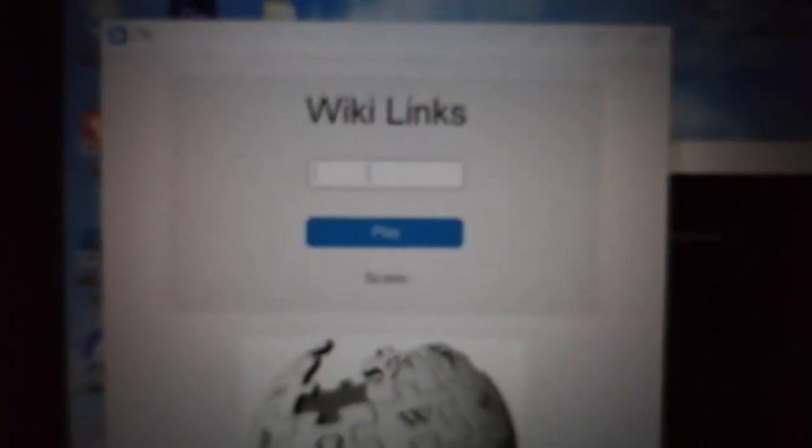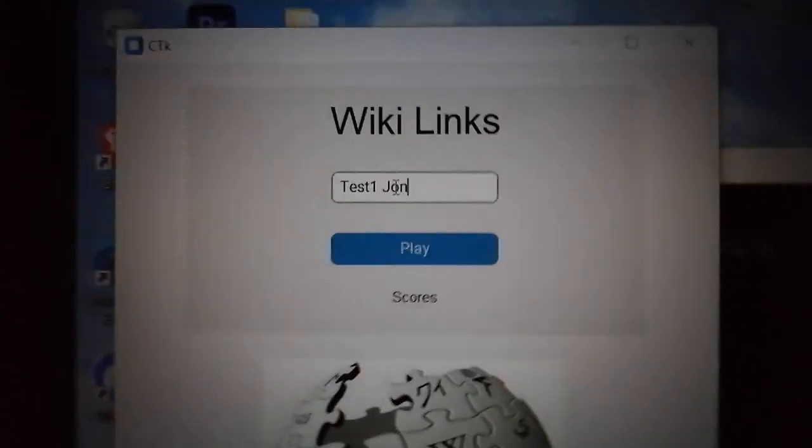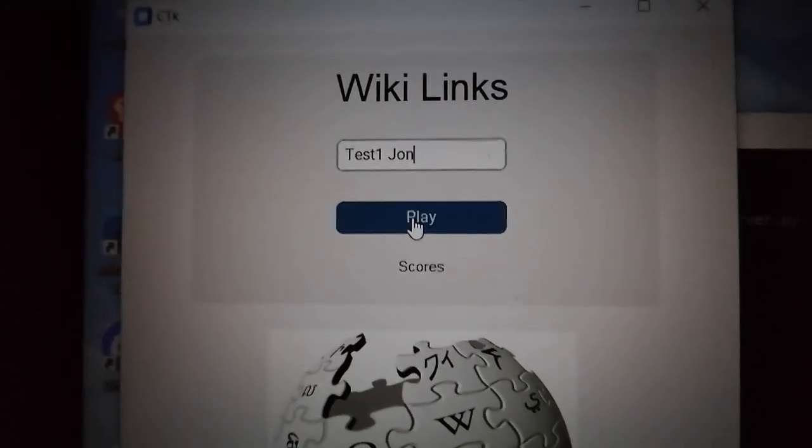Anyway, so bali, here's our GUI. We first input our username. Let's say I want to put in test1. Pangalan niya ay si John. Tada! Okay. So bali, if I press play, magko-connect na siya sa server. So ayun, si client nag-message na. It's beginning the game. Ayun, nagbukas siya ng web browser, and right now it opened some random article on Wikipedia.